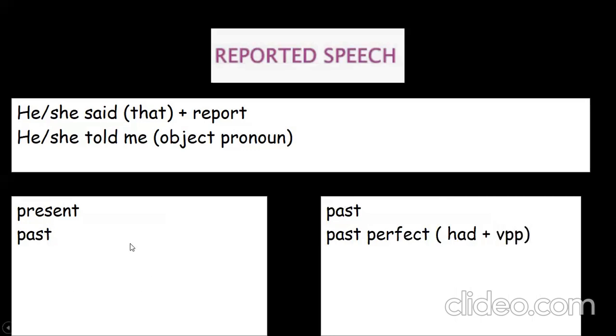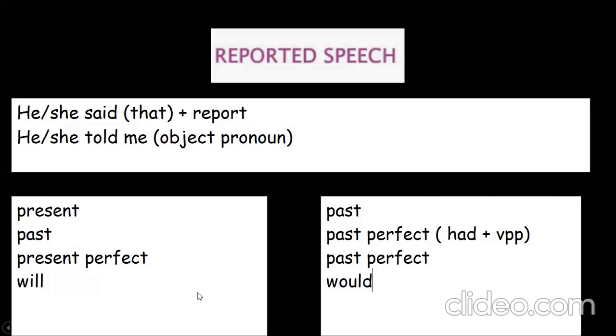If I have in another case present perfect, we are going to move it to the past perfect. So those are some of the changes that we got. If I have will, I am going to change will to would. If I have can, I am going to change, in this case, can to could, and so on.